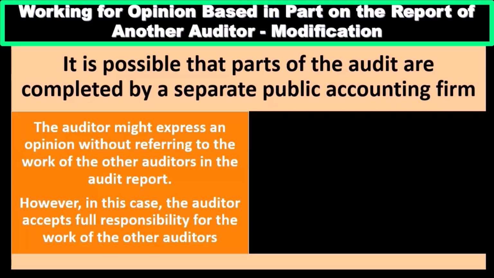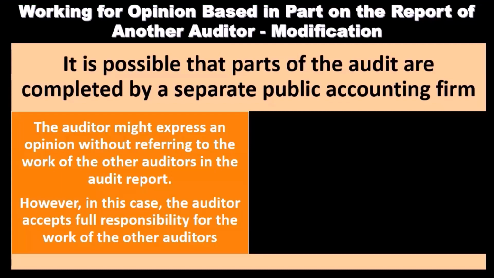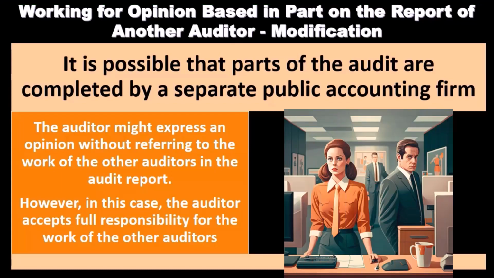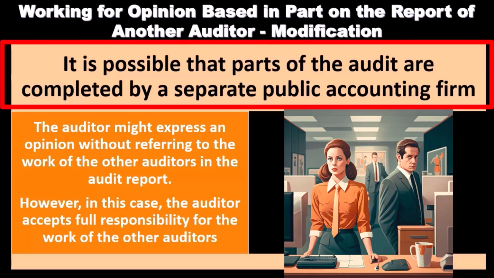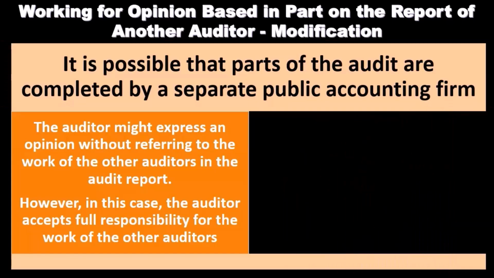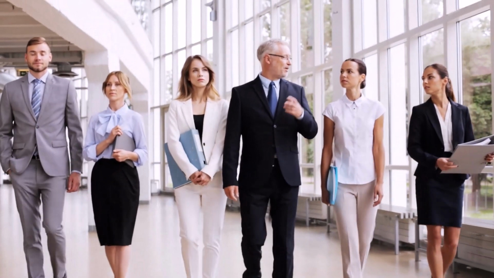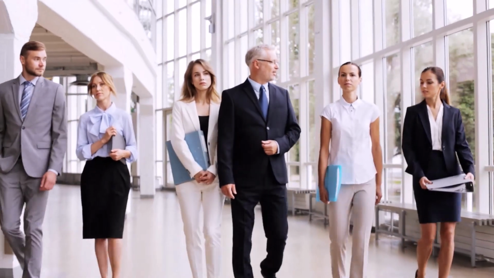Now we're going to consider a situation for an opinion based in part on the report of another auditor. So we have a modification here. We didn't complete the entire audit. We had some component of the audit that needed to be done by another auditor in order for us to get that audit completed. That's going to be the modification. It is possible that parts of the audit are completed by a separate public accounting firm. Obviously, if that's the case, then we can't give the full opinion on that part that wasn't done by us, and therefore we're going to have that modification.